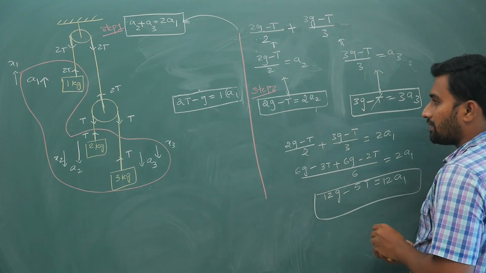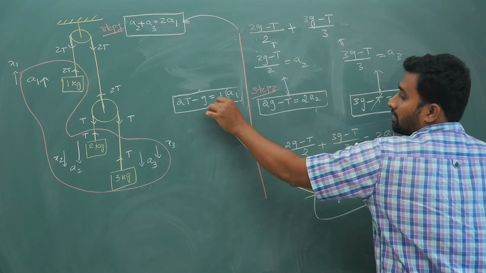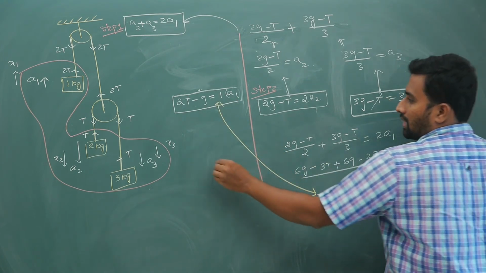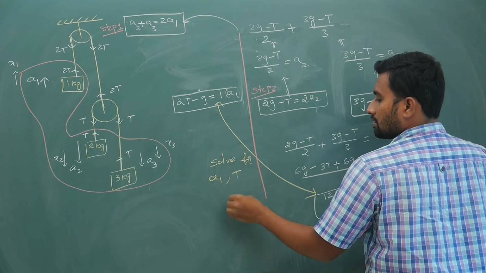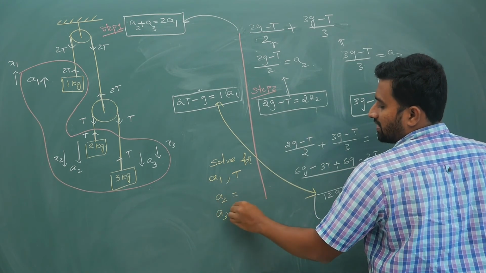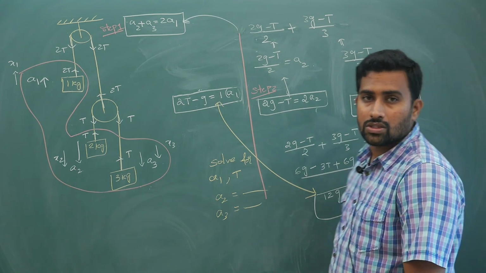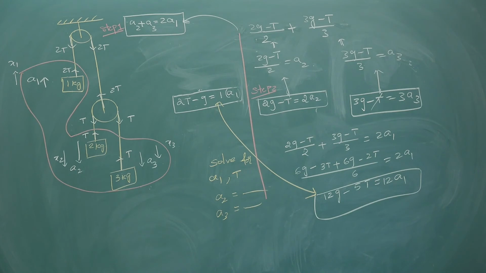Now you have got an equation. Solve these two; they are the same equations we got in the previous method also. From here you solve for A1 and T, and once you get A1, you know the value of A2 and A3. Solve these equations. That's why I have asked you to learn how to solve 2-variable and 3-variable equations from basic maths. I have uploaded it, so you can learn from that if you do not know the maths. Doing everything will give you the same answer even in this method.